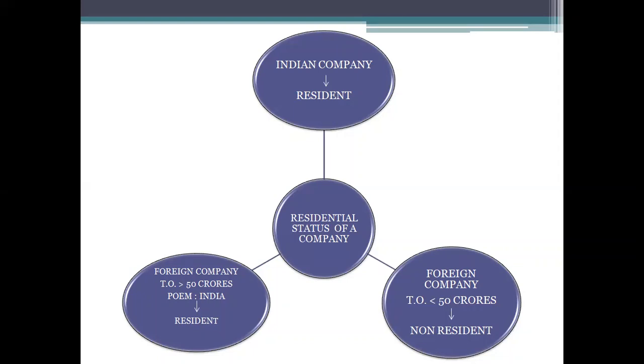Friends, place of effective management means a place where key management and commercial decisions that are necessary for conducting the business of the entity are taken. Let me repeat, it is the key management and commercial decisions which are necessary for any business to be run.